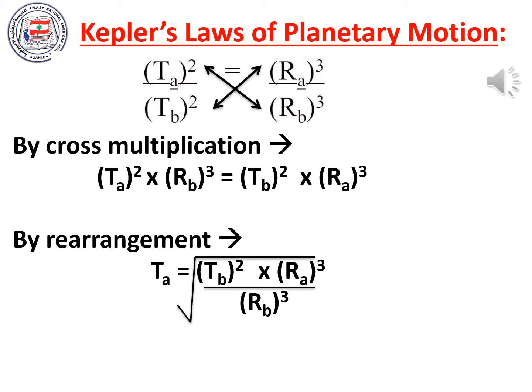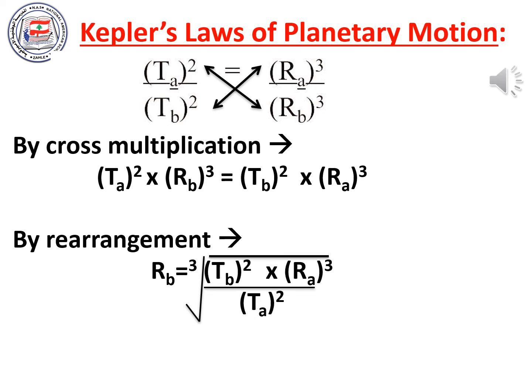By rearrangement, we can find the period of the first planet using the equation you can see in front of you. Ta is equal to radical Tb squared times Ra cubed over Rb cubed. We can also find the period of the second planet using the equation you see in front of you. Tb is equal to radical Ta squared times Rb cubed over Ra cubed. Ta is the period of the first planet. Rb is the distance from the second planet to the Sun, and Ra is the distance from the first planet to the Sun.